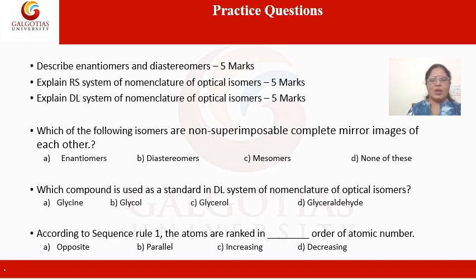So that is how we can have the two systems of nomenclature, DL and RS system of nomenclature, and these are the few important questions from this particular topic which is important from the exam point of view.